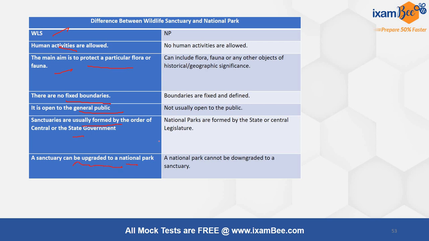Sanctuary can be upgraded to a national park. National park cannot be downgraded to a sanctuary. Boundaries are fixed, not usually open to the public. Formed by the state and central legislature. Human activities are not allowed.